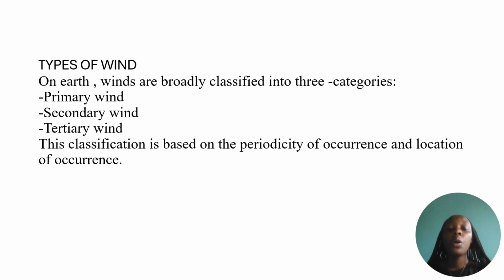On another slide you have types of wind. Winds are broadly classified into 3 categories: primary wind, secondary wind, and tertiary wind. These types of wind are classified based on the periodicity of occurrence and the location of occurrence.